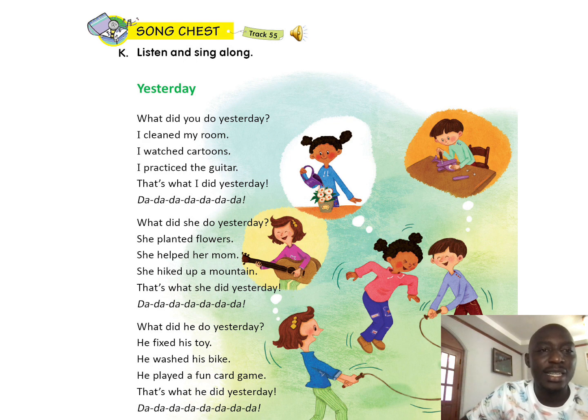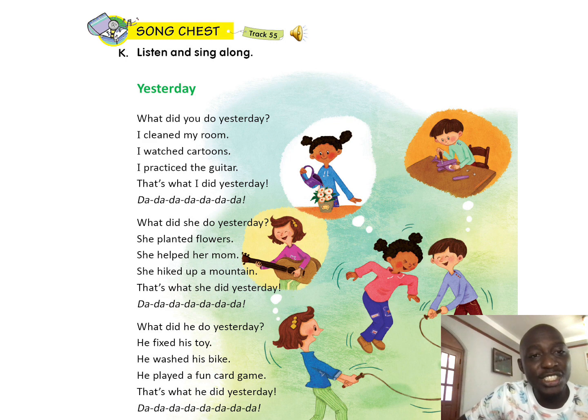So here we have yesterday. Yesterday. Okay, what did you do yesterday? What did you do yesterday? I cleaned my room. I watched cartoons. I practiced the guitar. That's what I did yesterday. Okay? What did you do yesterday? I cleaned my room. I watched cartoons. I practiced the guitar. That's what I did yesterday.